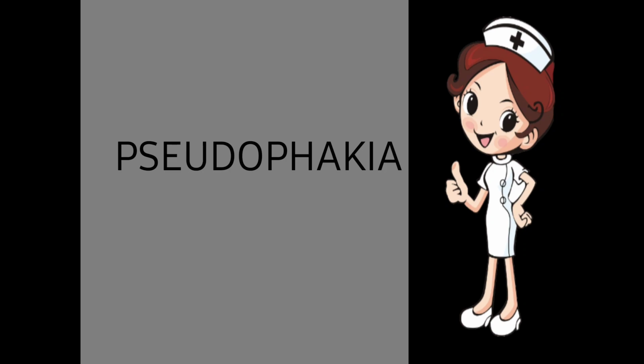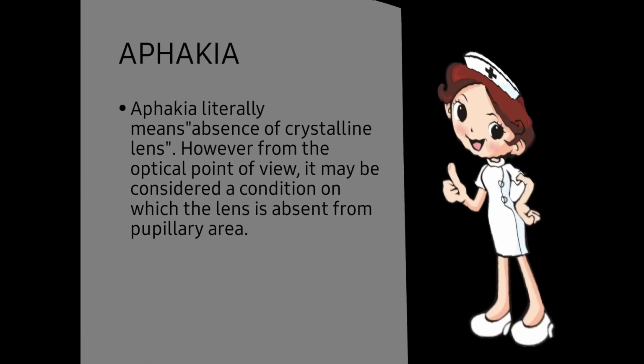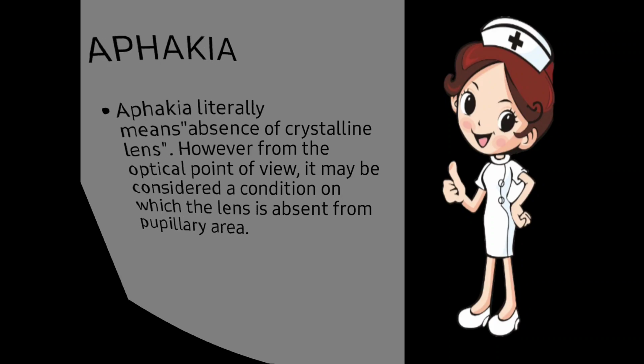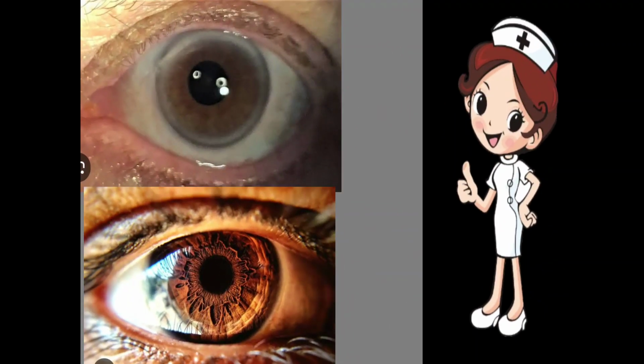So, in order to know about pseudoaphakia, first of all, we will know about aphakia. Let's move to the definition of aphakia. Aphakia literally means the absence of crystalline lens. However, from the optical point of view, it may be considered as a condition in which the lens is absent from the pupillary area. Here, you can see that this is the aphakic eye.